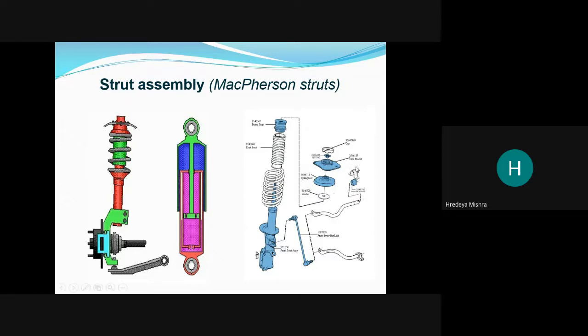So we can assemble these. The full assembly is called the strut assembly. So how many parts are there? See here, these are the main parts and all things must be assembled together.